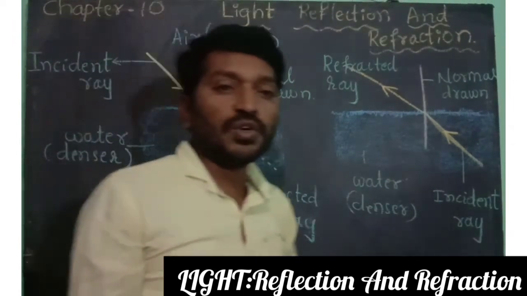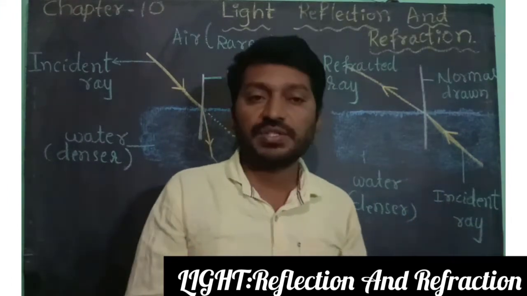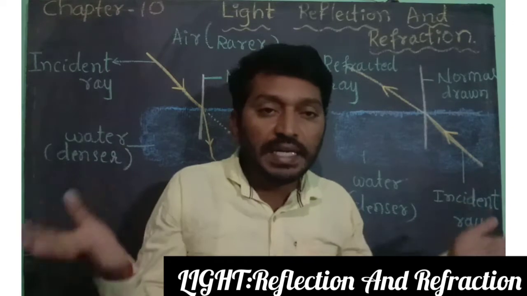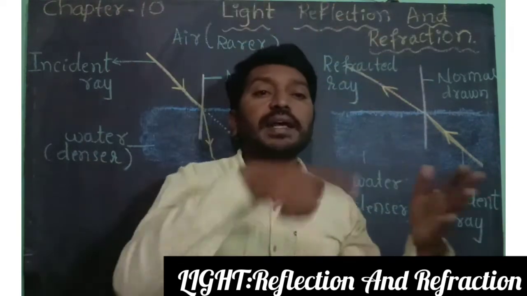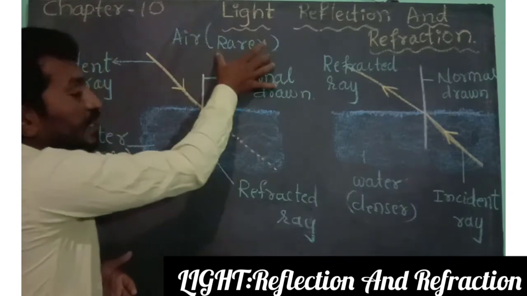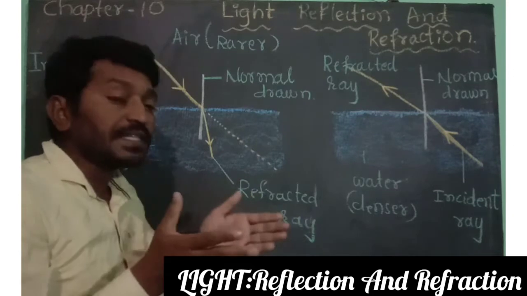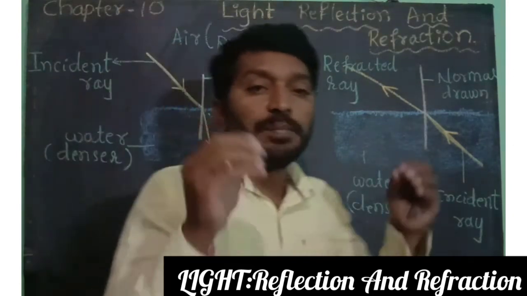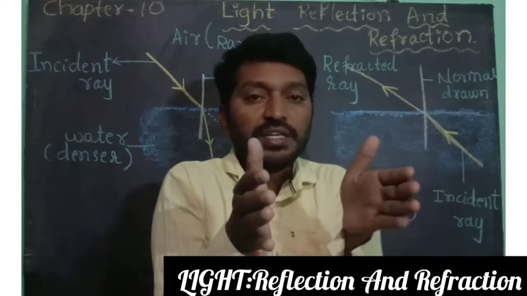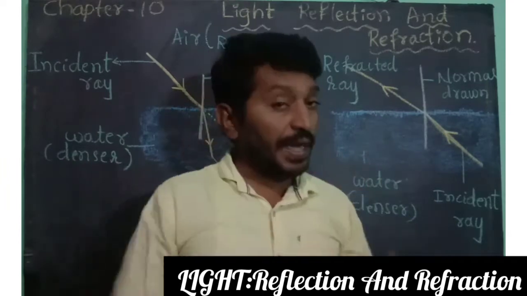Rarer medium means, for example, the gaseous state, in which the particles are freely arranged in all directions. That is why it is a rarer medium. Now water is a denser medium. Why? Because the particles or molecules are attached closely, one above the other, right?